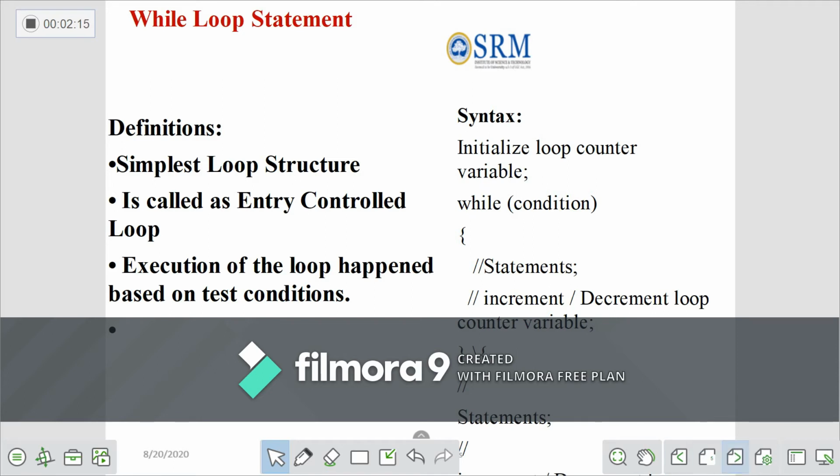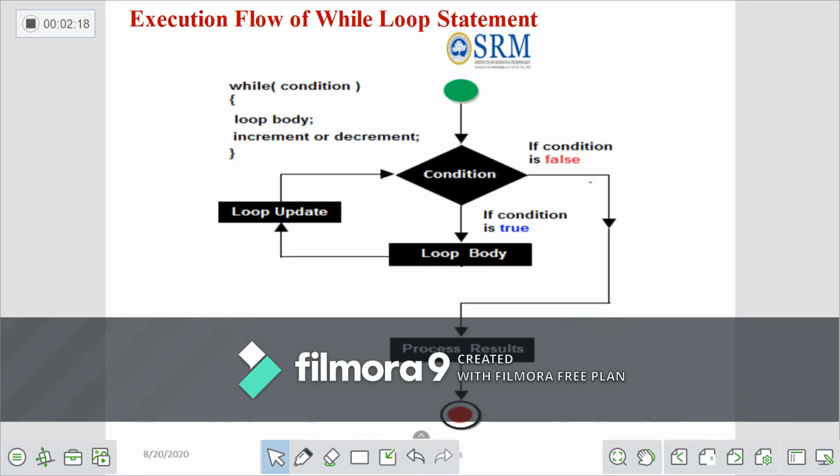So this is the syntax: while condition, loop body, increment or decrement operator. How the execution flow happens in this while statement is, the variable is initialized, this is the starting point, then the condition is checked. If the condition is true, the statements within the open brace and close brace, that is the body of the loop, will execute, and the increment or decrement operator will do its task.